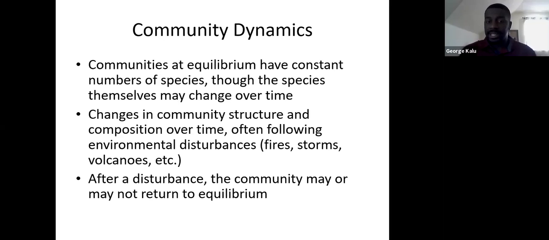And so these can usually be due to different types of environmental changes or environmental disturbances, things like forest fires, storms or hurricanes, volcano eruptions, floods. Different types of environmental changes can drastically affect the community structure and its composition. After that particular natural disturbance occurs, the community may or may not be able to return to equilibrium. It may or may not go back to what it was before. So we're going to take a look at how this can take place.